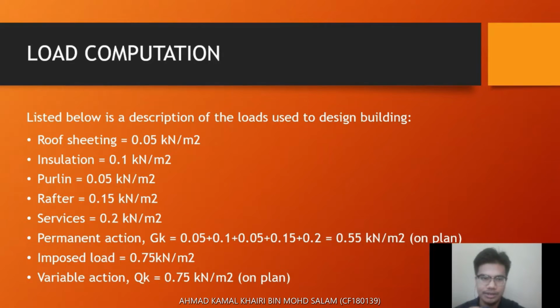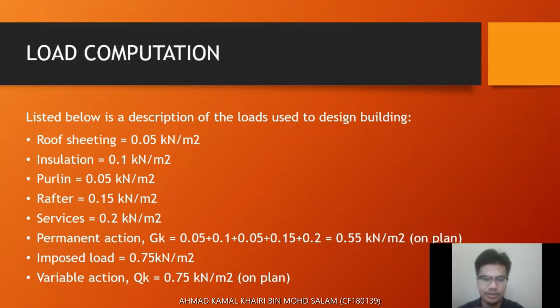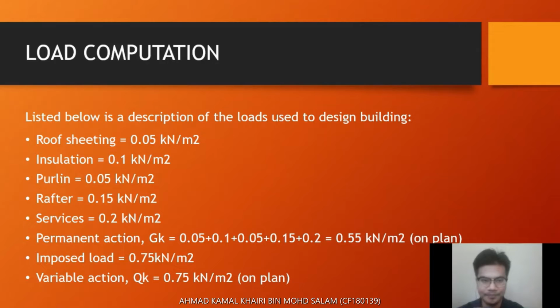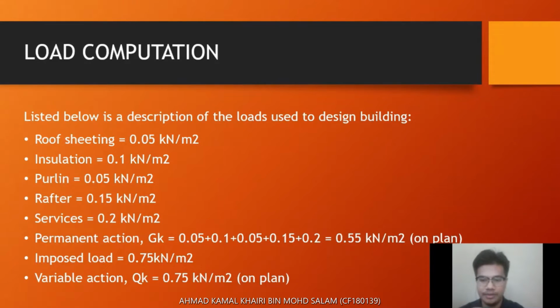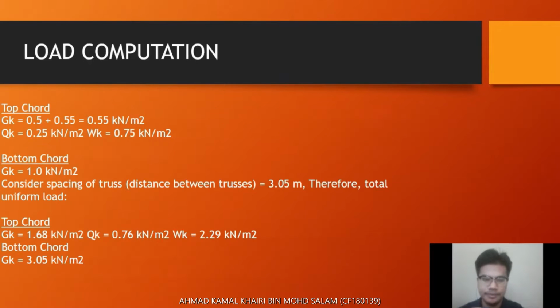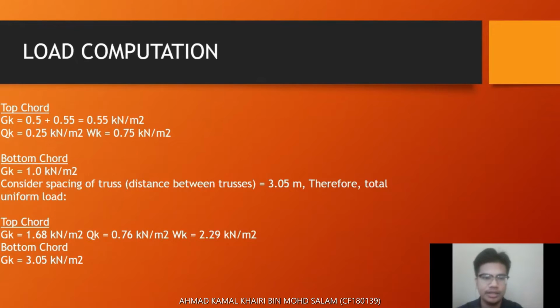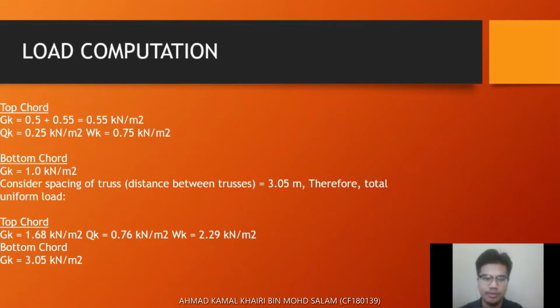For load computation, the list below is the definition for the loads used in designing the building. Roof sheeting is 0.05 kN per meter square. For purlins, 0.05 kN per meter square. For combination, we use 0.55 kN per meter square on plan. For top chord, GK is 0.55 and QK is 0.75. For bottom chord, GK is 1.0.